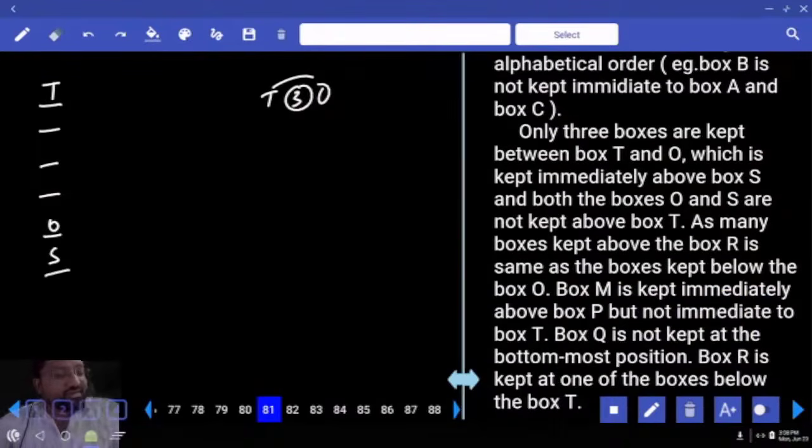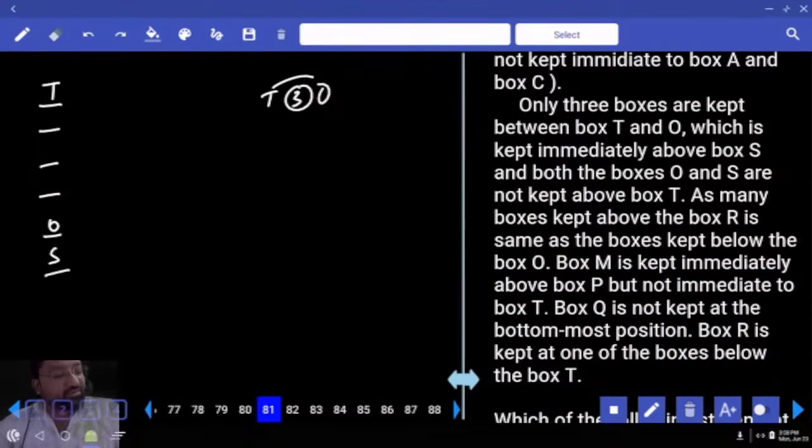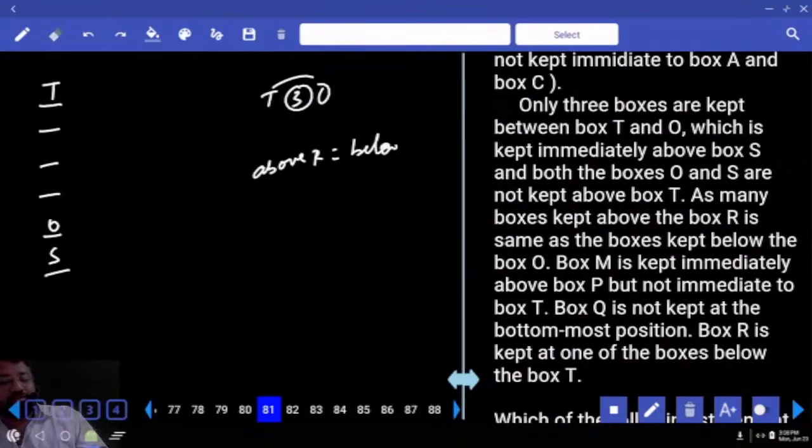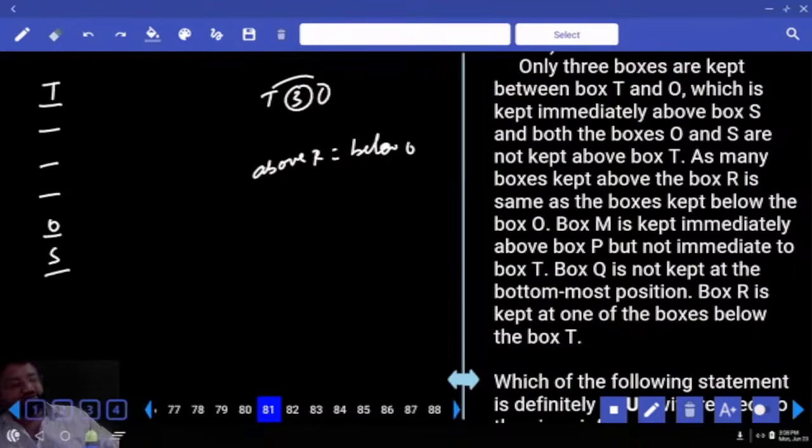Next, as many boxes are kept above R as the boxes kept below O. Above R equals below O. Let's see next.